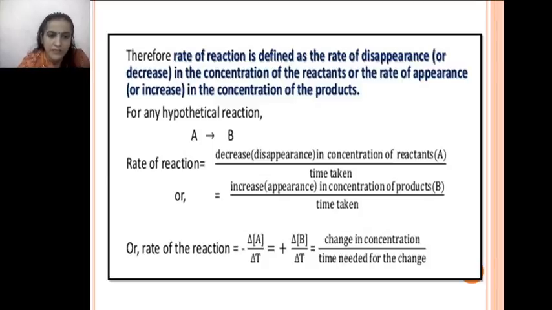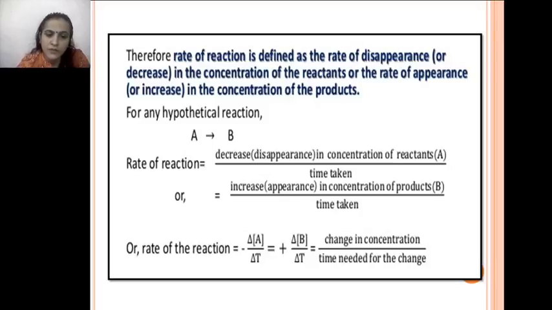Again, we can understand this concept by using a chemical reaction. If A is moving towards B, where A is the reactant and B is the product, then rate of reaction can be given as the decrease in concentration of reactants with time taken.